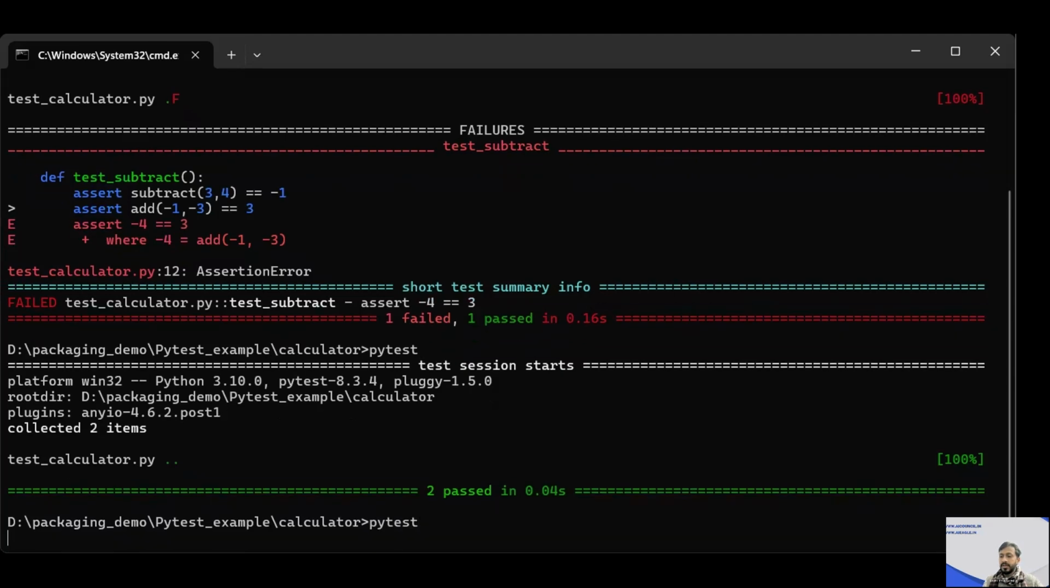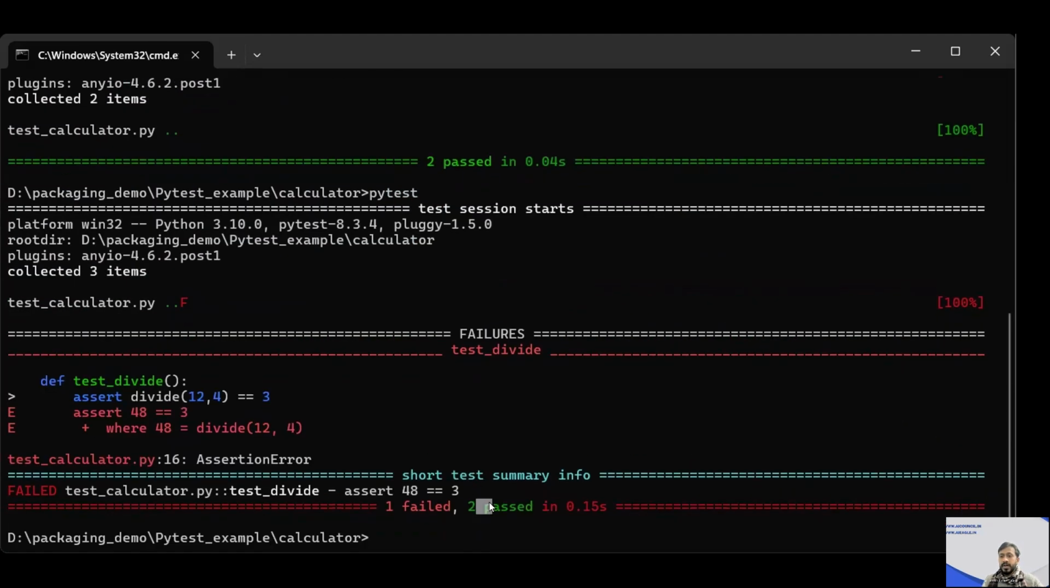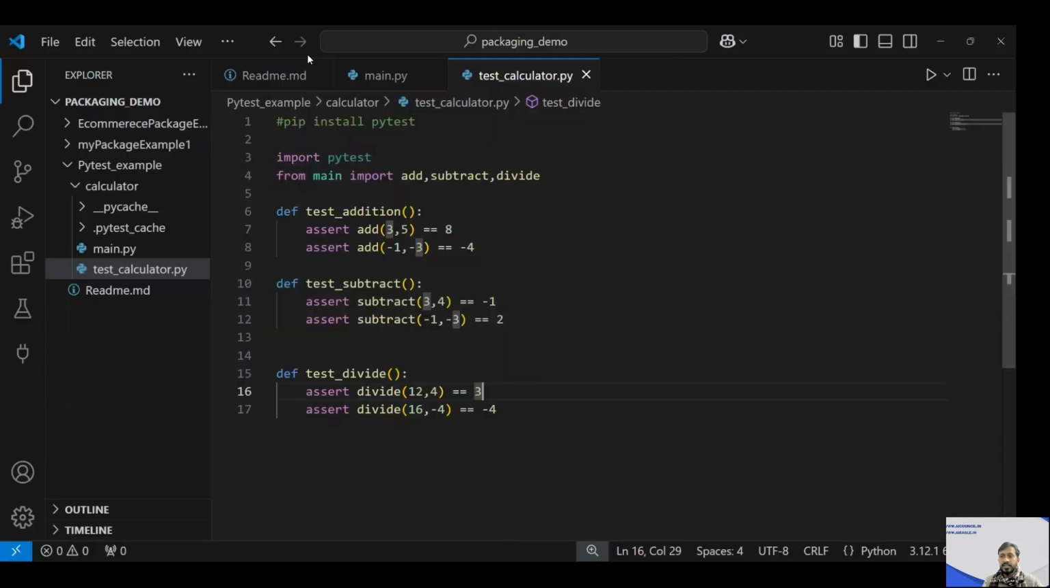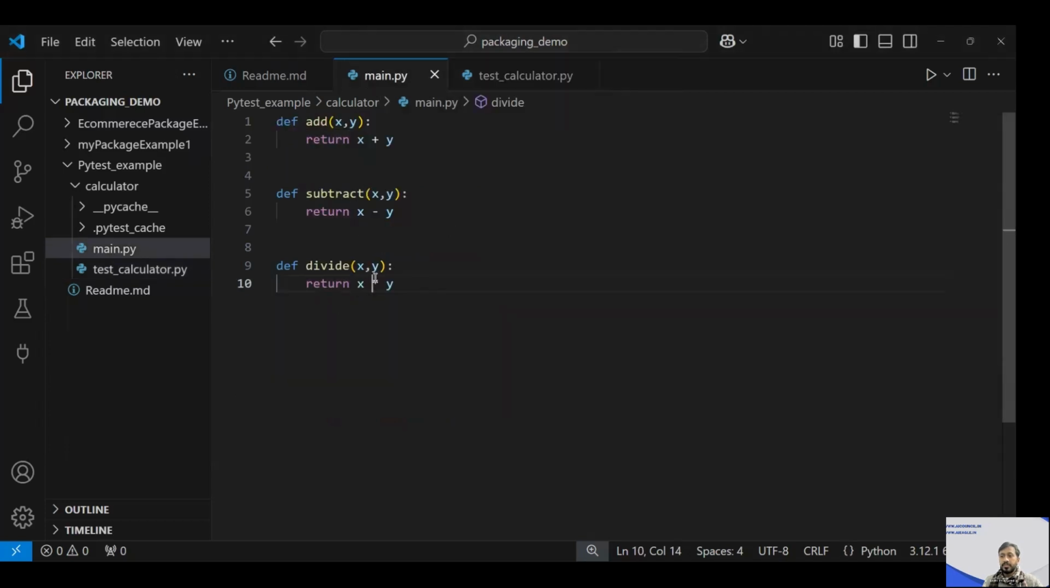Now if I execute it, you can see 2 tests passed, 1 failed. What it is saying is assert: I'm expecting 3, but the actual output I'm getting is 48. Why? Because 12 into 4 is 48. I had given a multiplication sign. That means if the condition fails, I may have two things: either I wrote a wrong test condition or wrong test case, or I did something wrong in the function. So when I come here, I'll make it divide, save this, and test it again.